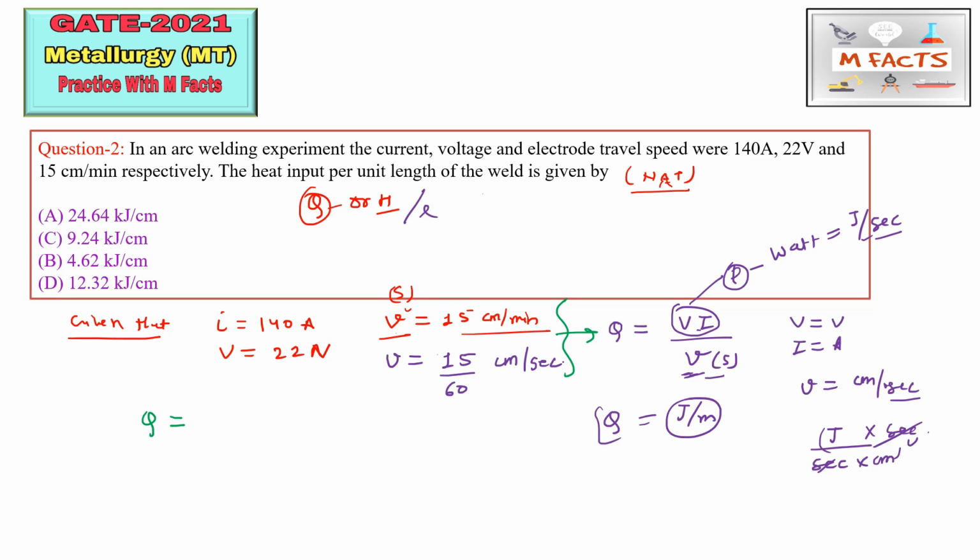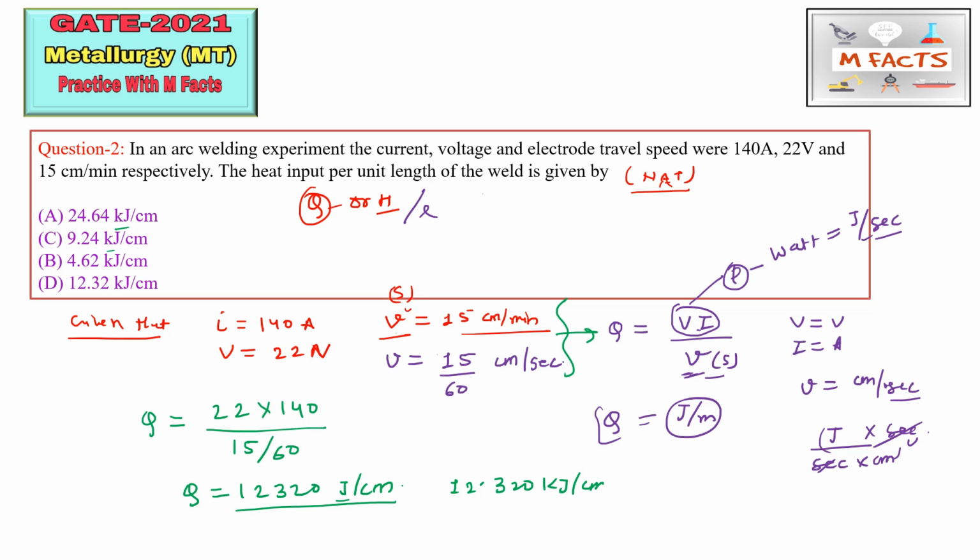So we will put all the values in this equation and find this Q. So Q is equal to V, that is 22, and I is equal to 140, and welding speed V is 15 by 60. So from here we will get 12320. I am writing here directly, you can calculate just for cross checking. Okay, so this is in joule per centimeter, and in the options they have given kilojoule per centimeter. So we will divide it by 1000, and we'll get kilojoule per centimeter. So this is the correct answer for this question, 12.320. So D is correct.